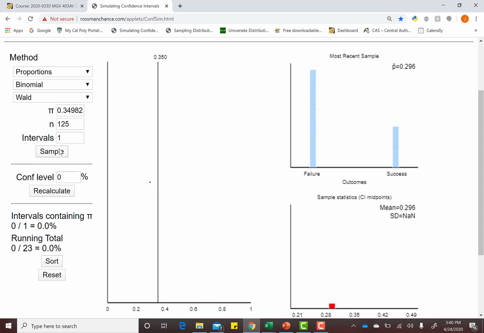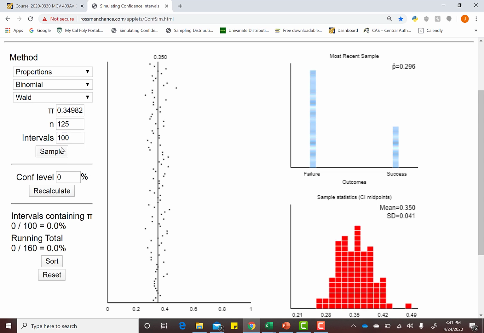And I can click this until I have gray hair, but that little black dot, while it will get close, will never fall exactly on that population proportion. I clicked this 60 times, and all 60 of those sample proportions did not fall on that black line. I can do 100 samples at the same time.